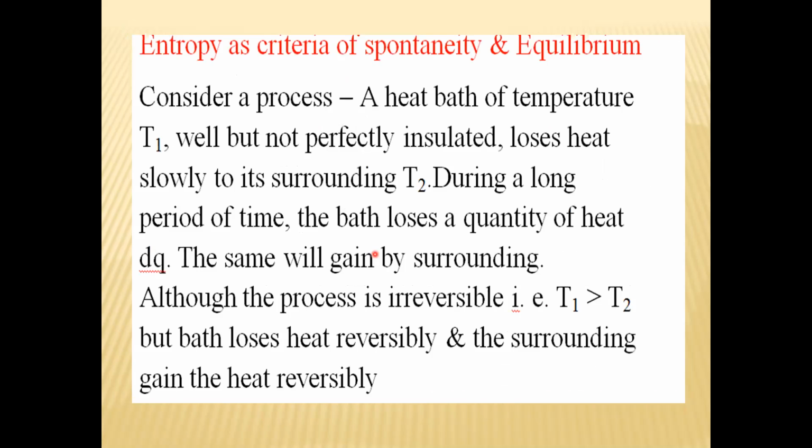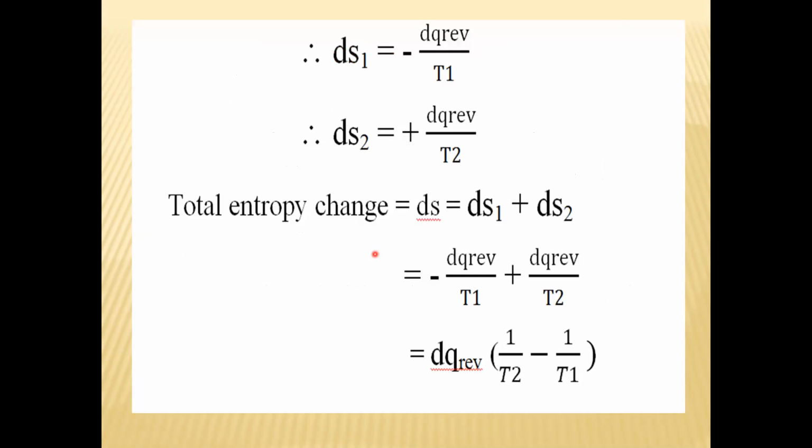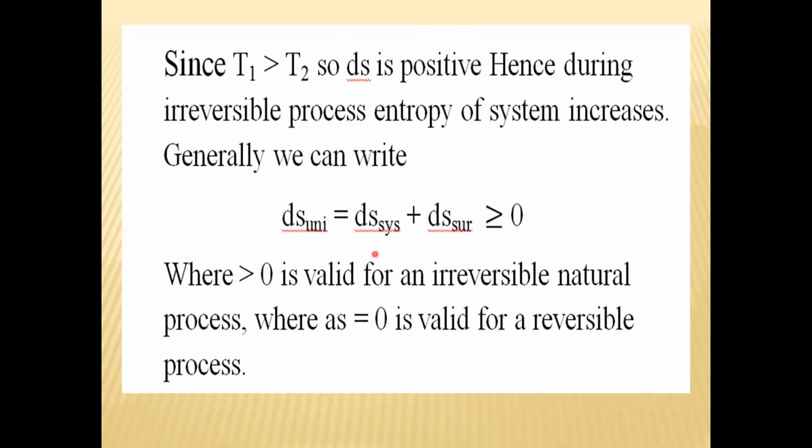This is about entropy as criteria of spontaneity and equilibrium. So we have seen the entropy change in reversible and irreversible, and we have taken the total entropy change, that is entropy of universe. Entropy of universe is the addition of entropy change of system plus that of the surrounding, and that is greater than 0 for irreversible process and equal to 0 for the reversible process.